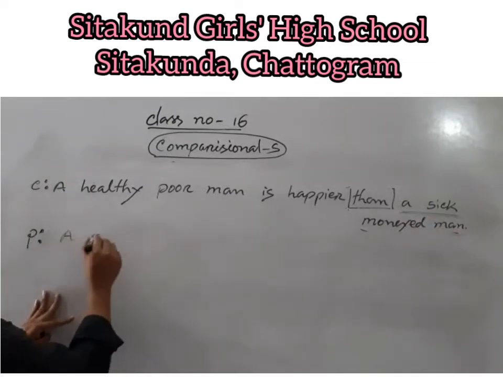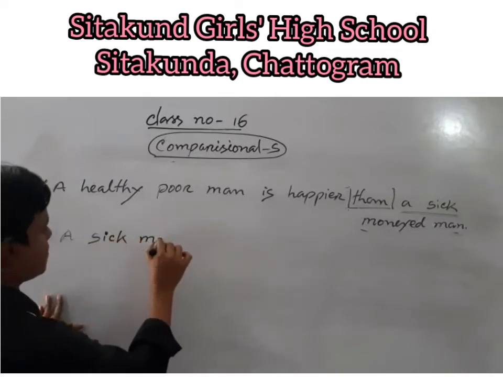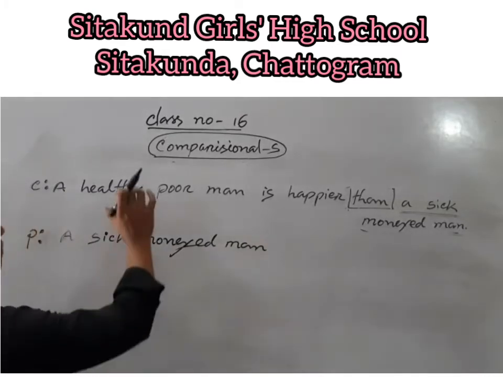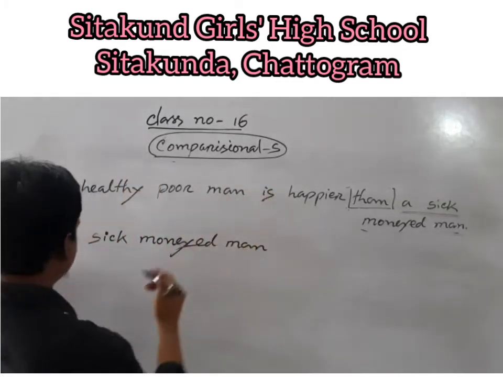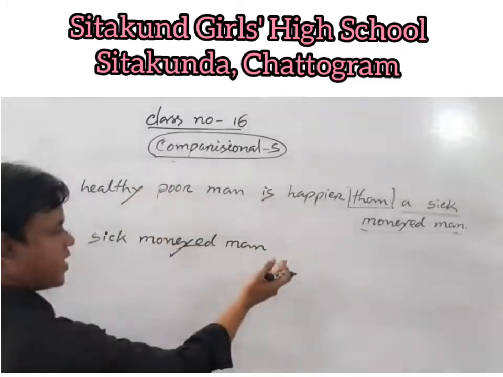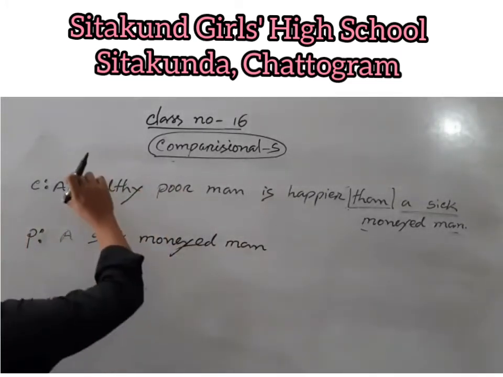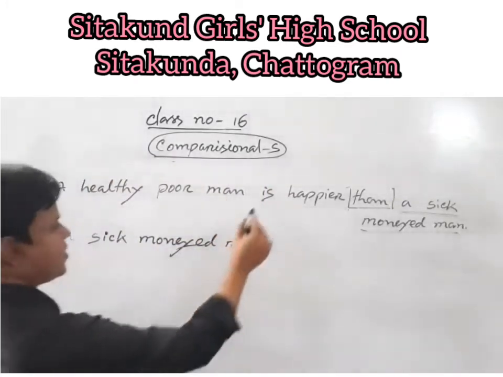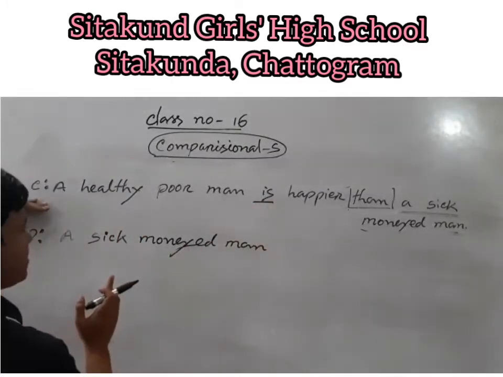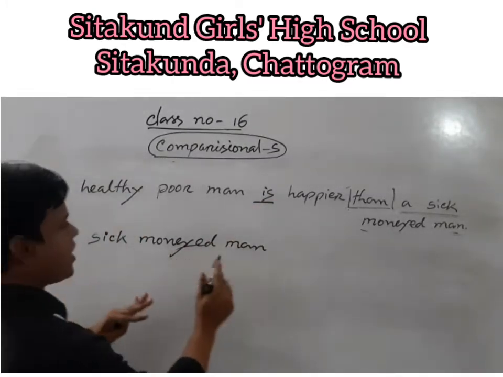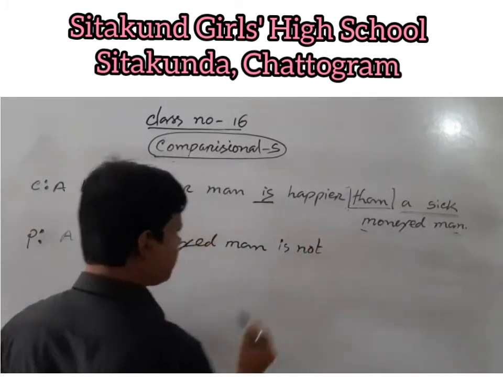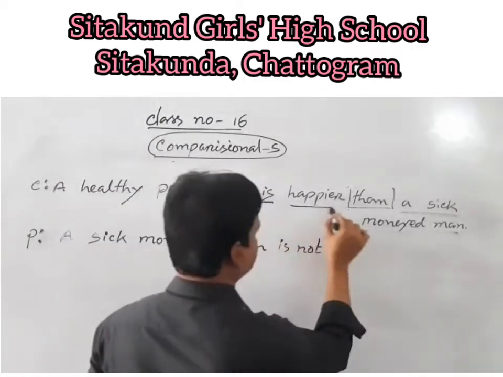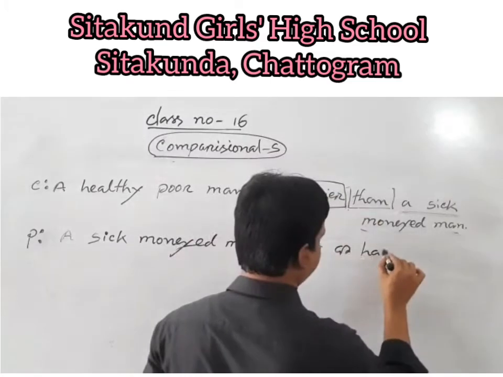A sick moneyed man. And if the comparative sentence is affirmative, the positive sentence should be negative. And if the comparative sentence is negative, the positive will be affirmative. This is an example of an affirmative sentence, so the positive will be negative. A sick moneyed man is not as, because the positive form of happier is happy.